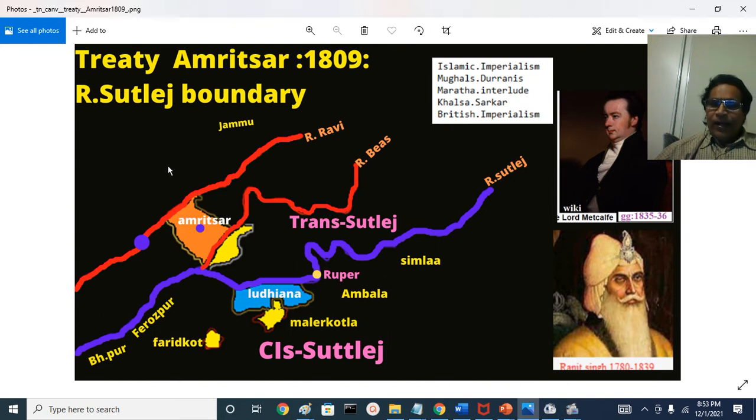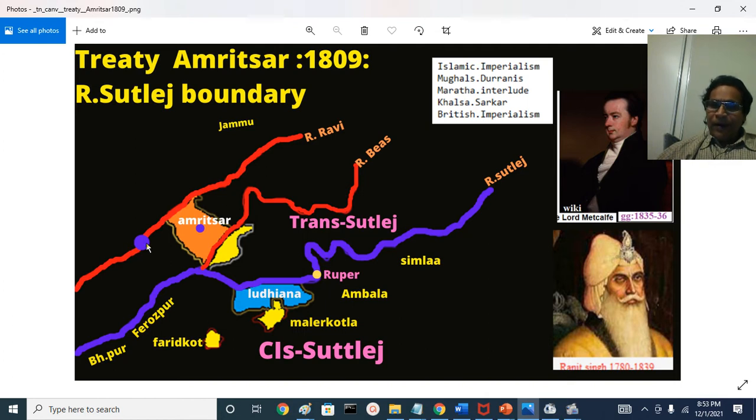He declared himself and conquered Lahore. Symbolically, conquering Lahore means becoming ruler of Punjab, even though Lahore was a principal city, Peshawar on the other side of the basin is also a principal city, and Multan somewhere here is also a principal city. This is the Bari Doab.